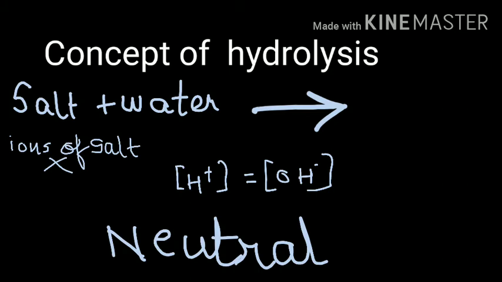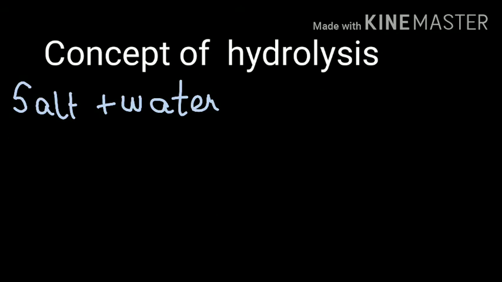Now what will happen if the ions of the salt react with water? If ions of the salt react with water, then the concentration or the amount of OH minus ions and H3O plus ions, that is hydronium ions, is going to get disturbed. Depending upon the salt, it will be classified as acidic or basic.